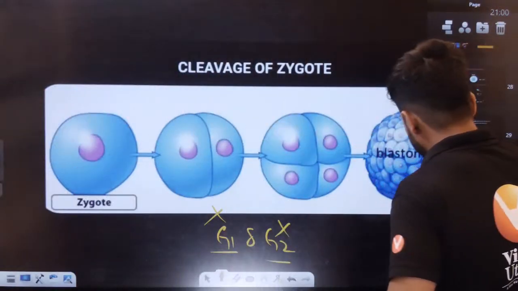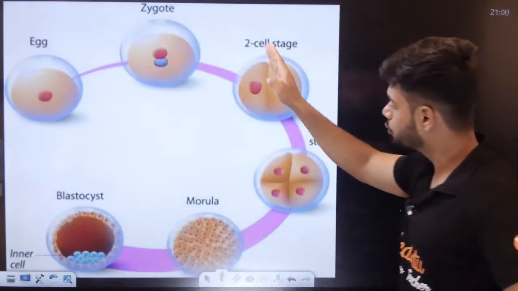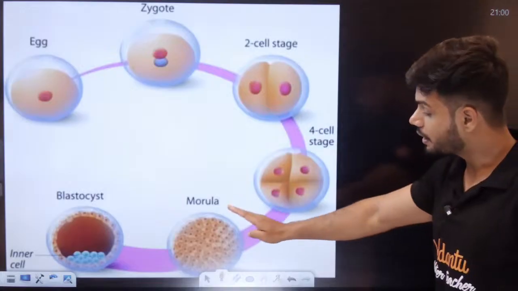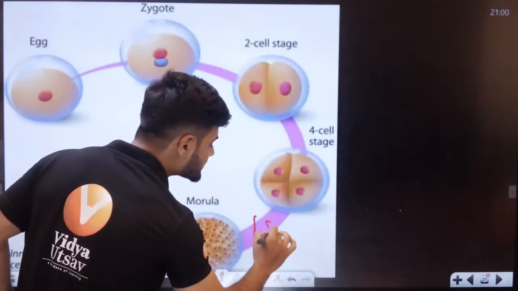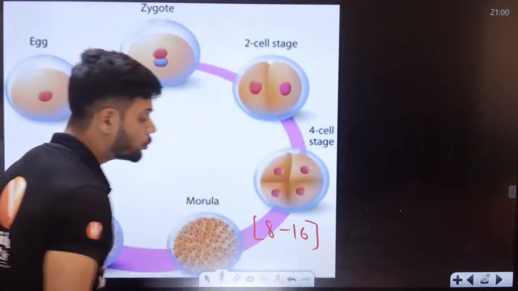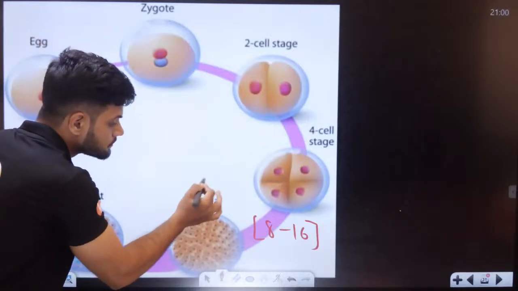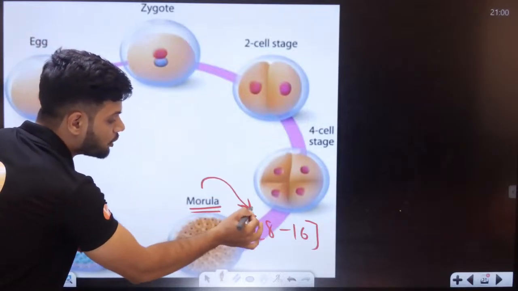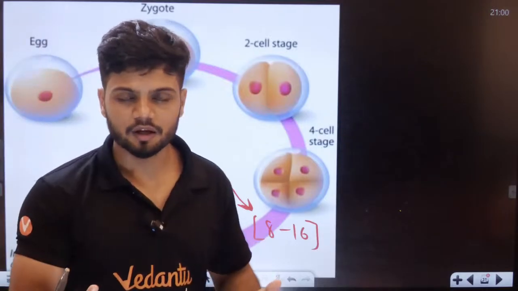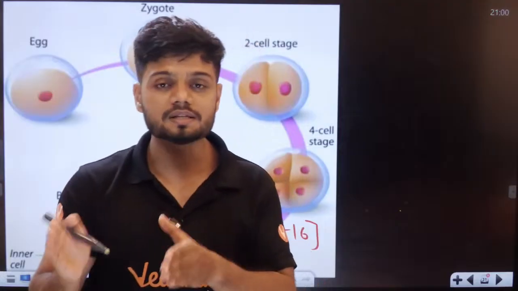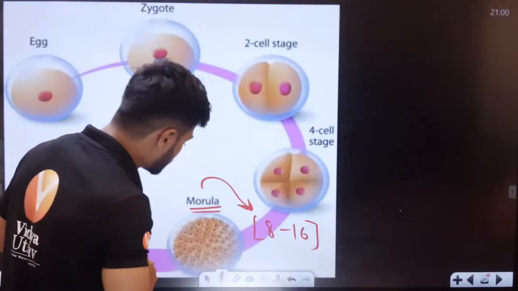Okay. Now, students, I have one egg, zygote, 2 cell, 4 cell, and once we get to the 8 to 16 cell stage, the 8 to 16 cell stage is called the morula. Now I want all of you to understand the difference between what is a morula, what is a blastocyst, and what is a blastomere. Students, please listen to me carefully.